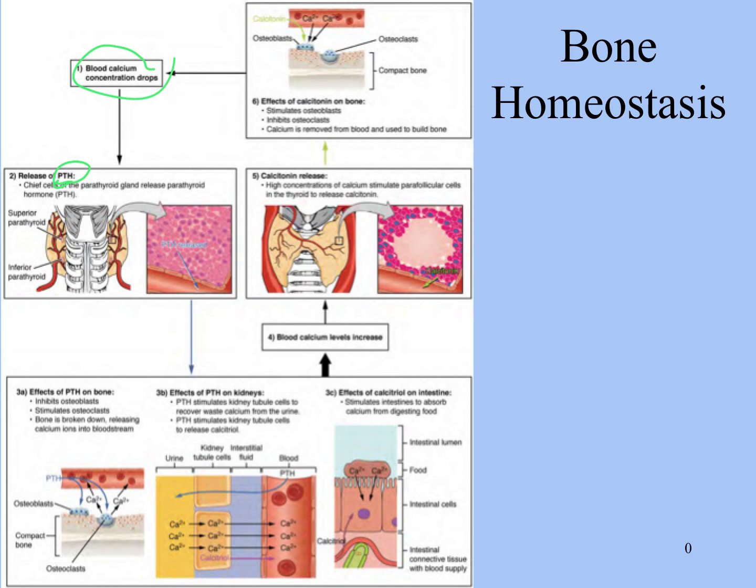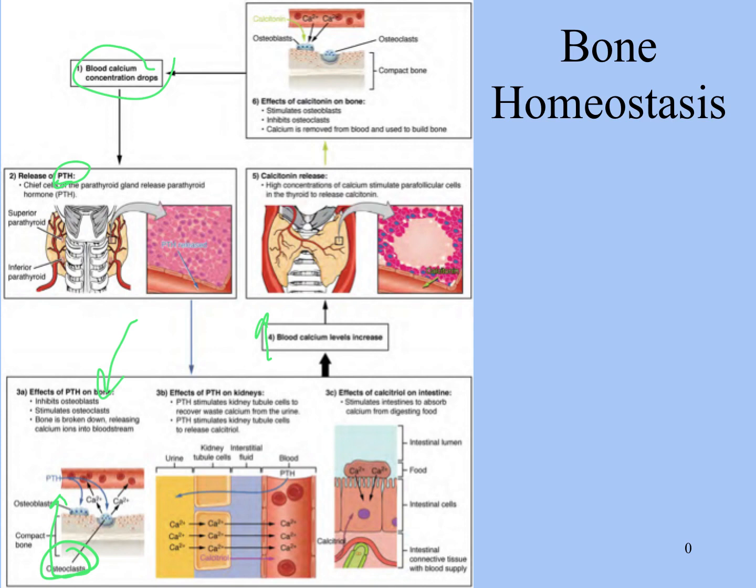Parathyroid hormone will then go to the bones, activate osteoclasts down here. Osteoclasts will resorb bone, break it down, releasing calcium into the bloodstream. That is going to increase your blood calcium levels. And once your blood calcium levels are increased, that'll shut off parathyroid hormone, which will then shut off the activity of osteoclasts.